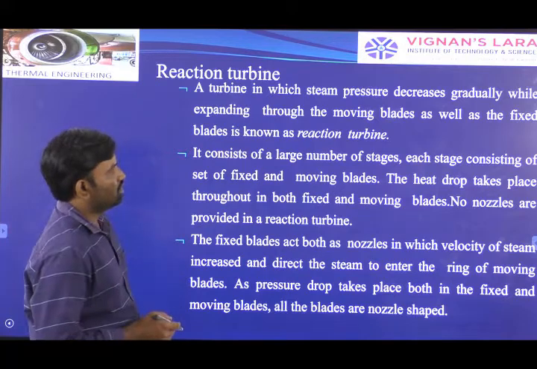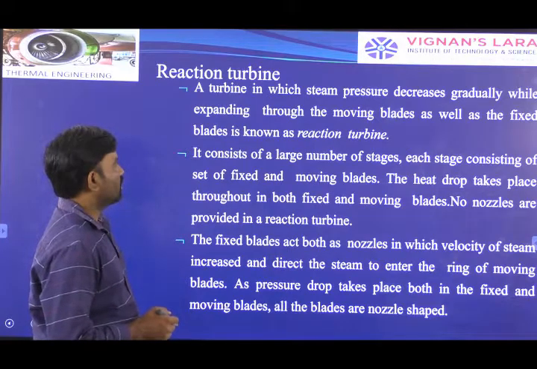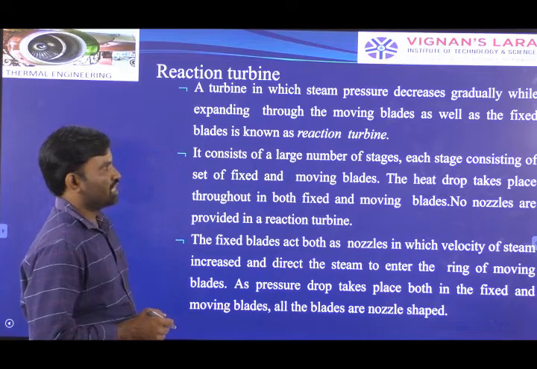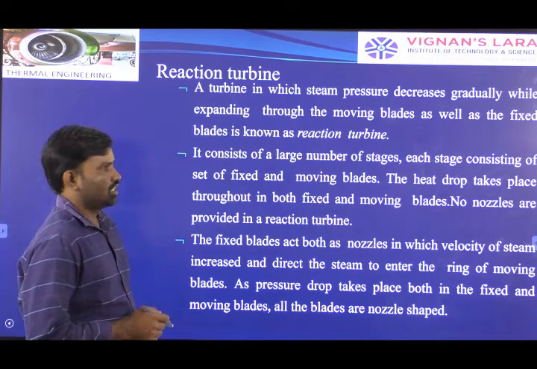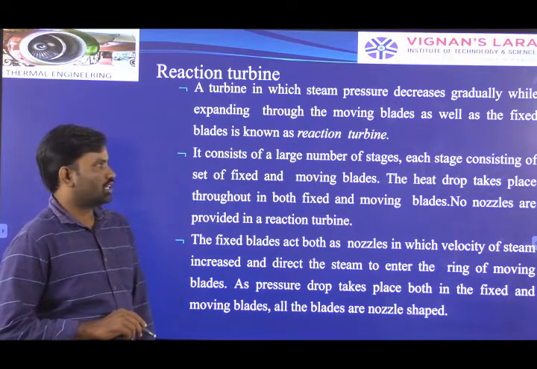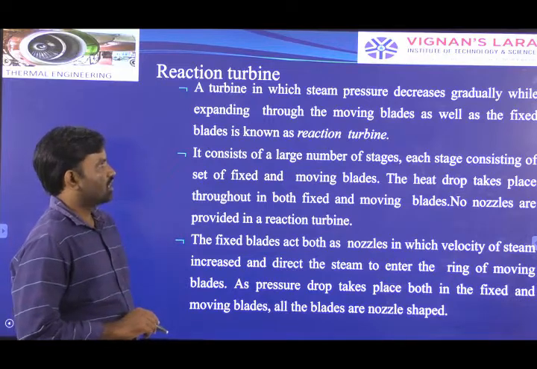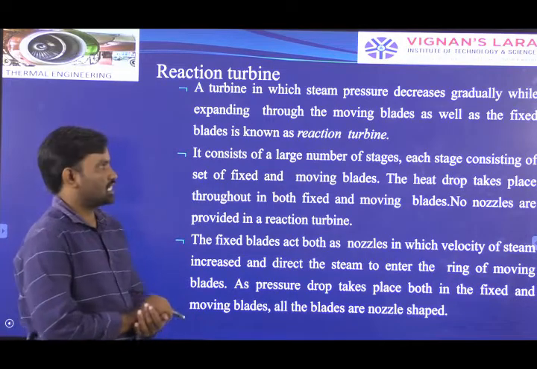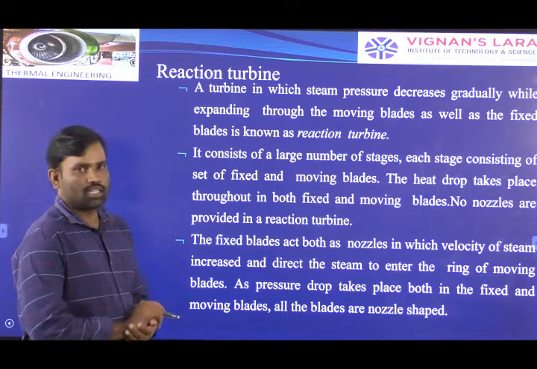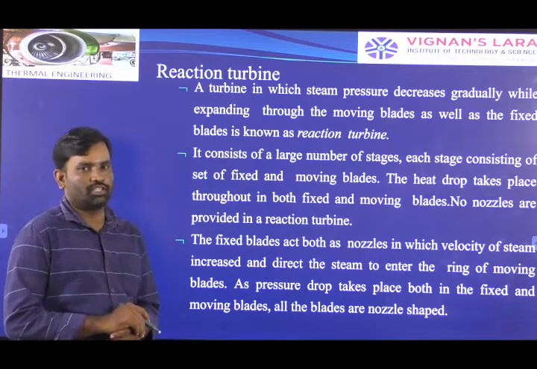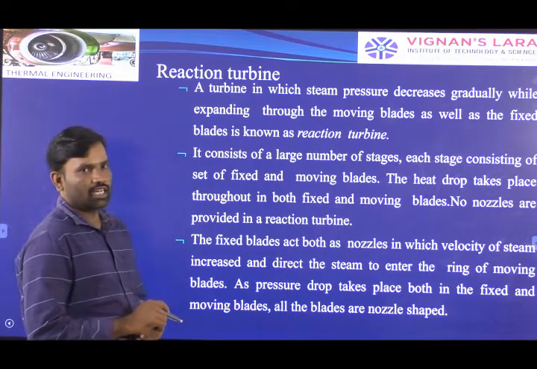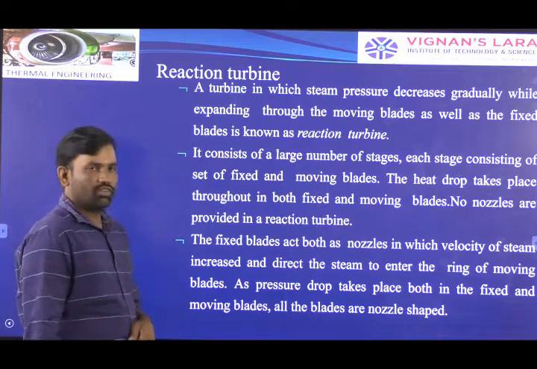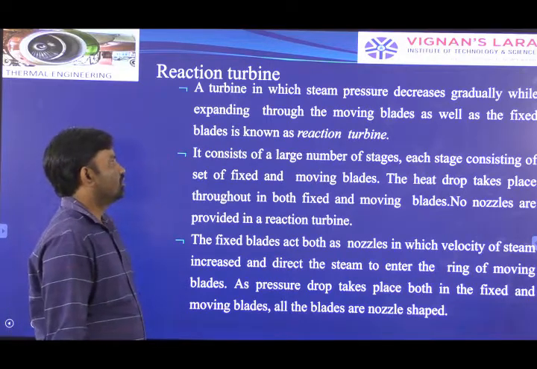A turbine in which steam pressure decreases gradually while expanding through the moving blades as well as fixed blades is known as reaction turbine. In fixed blades and moving blades, the reaction takes place. That's why it is called reaction turbine. The pressure drop takes place in moving blades and fixed blades. Both blades are acting as a nozzle also.